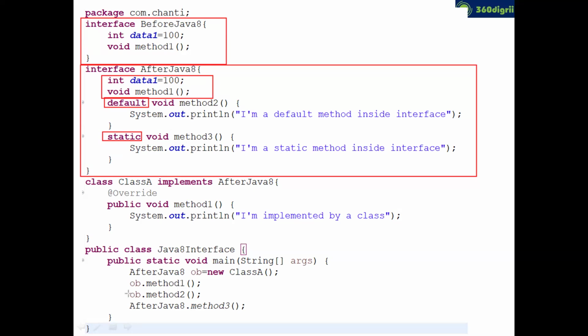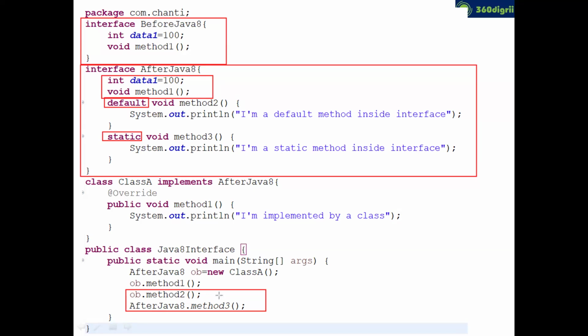And the only difference comes here, down below. See, your method 2 is a default method, right? Default methods are accessed by the object, whereas your static methods are directly accessed with the interface name. You need not create an object for the static methods. Directly you can call the static method with your interface name dot the method name. So that's the new change inside Java 8.